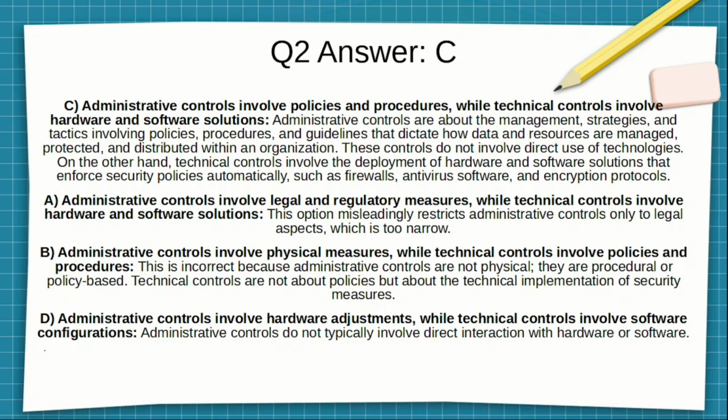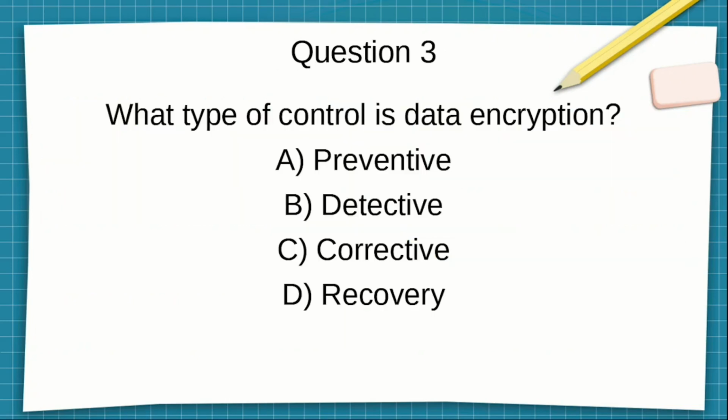B was wrong. Administrative controls involve physical measures, while technical controls involve policies and procedures. This is incorrect because administrative controls are not physical, they are procedural and policy based. Technical controls are not policies, but about the technical implementation of security measures. D was wrong. Administrative controls involve hardware adjustments, while technical controls involve software configurations. Administrative controls do not typically involve direct interaction with hardware and software. Right? Next question.